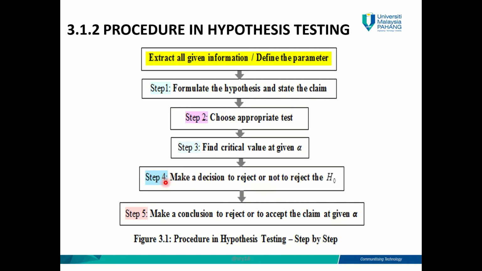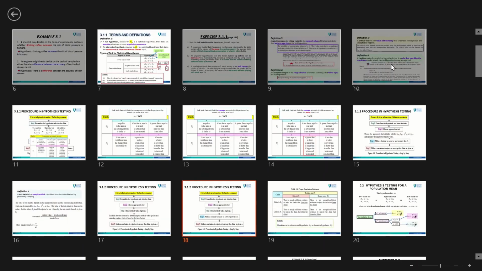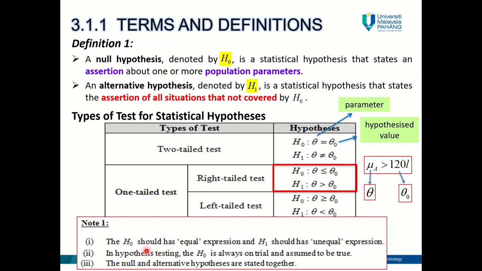Then step number 4, you need to make a decision to reject or not reject H null. Class, do you remember just now I explained that? Let me go back to that slide. The H null is always assumed to be true. So a hypothesis test is conducted to see whether H null is really true or needs to be rejected.